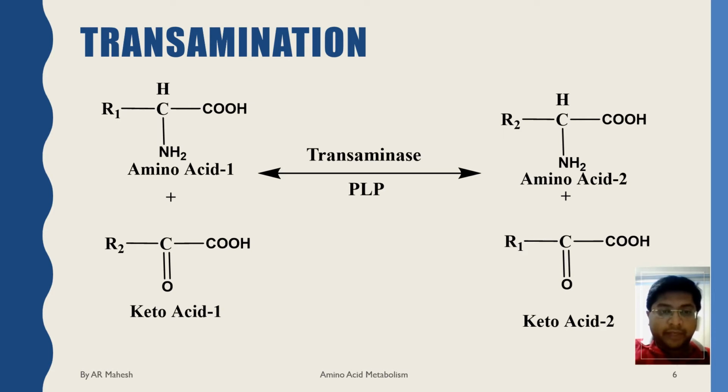Over here we have amino acid 1 and a keto acid 1. From this amino acid 1, the amino group is transferred to the keto acid.